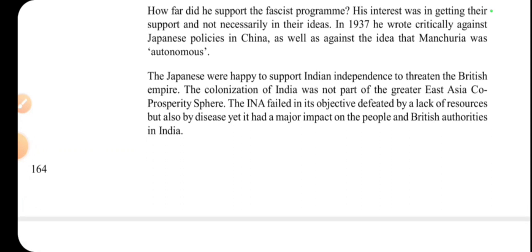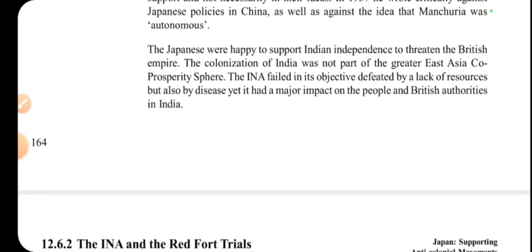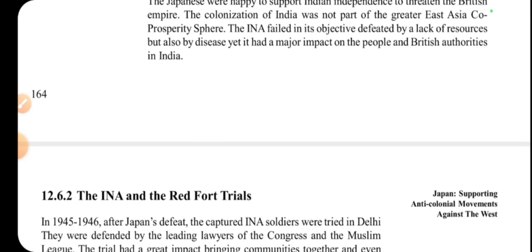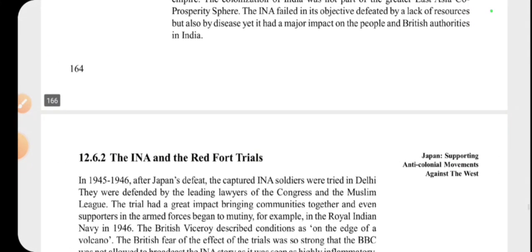because if you see, Japanese ko clear threat was from the British or the US. Okay, the British actually colonized almost like half of the part of the world, or more than the half part of the world, by the British people. Okay, so the colonization of India was not part in the greater East Asia co-prosperity sphere. Okay, the INA failed in its objective, defeated by a lack of resources but also by disease, yet it had a major impact on the people and British authorities in India. So they had a clear intent of what they wanted to take up.